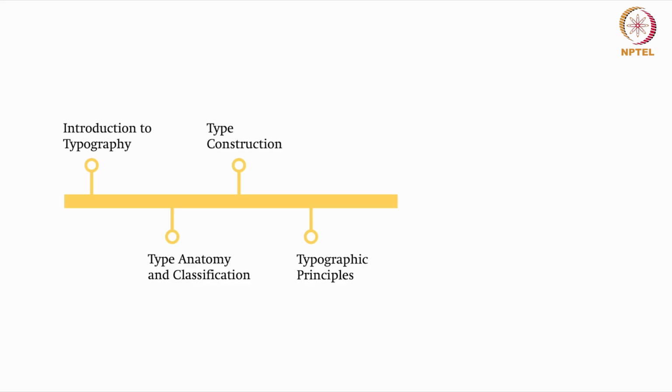All right. So introduction to type construction will be followed by typographic principles, and this section will help you to master basic typographic principles, right? And you will understand key design principles in relation to typography, such as hierarchy, spacing, which includes kerning, tracking, and leading, and then also alignment, and also how this can function in a grid structure to create a nice composition and visually appealing layouts.